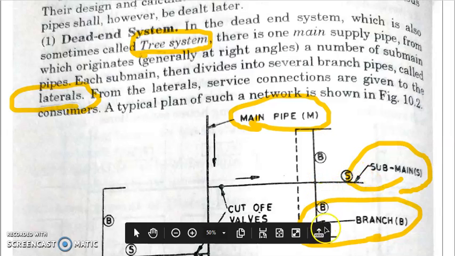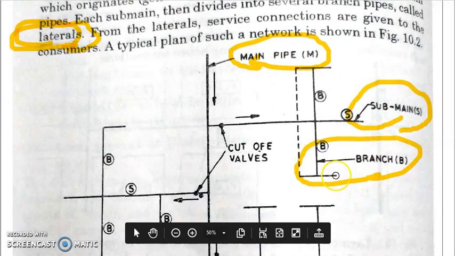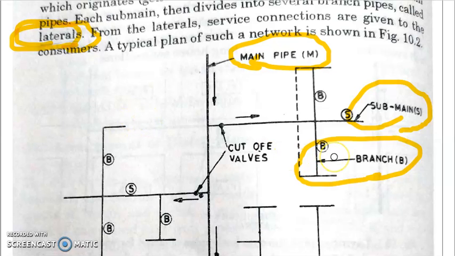And then from the sub mains there are some branches which are coming out. These are also called the laterals. Branches are also called laterals, and from these laterals the service connections are given to the consumer, right? At the end of these branches or laterals, you will have the pipe service connection, where people are going to collect water from those points, right?